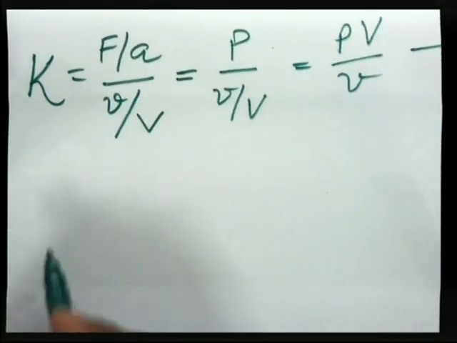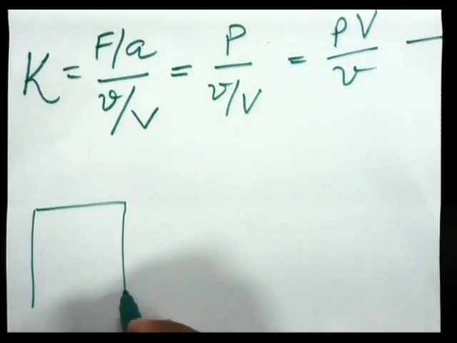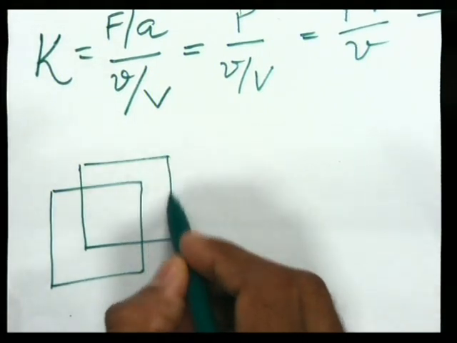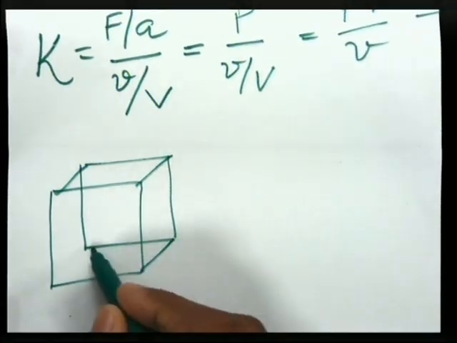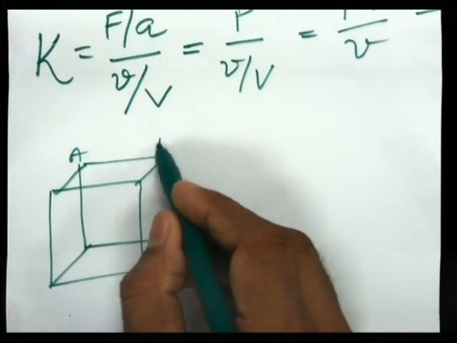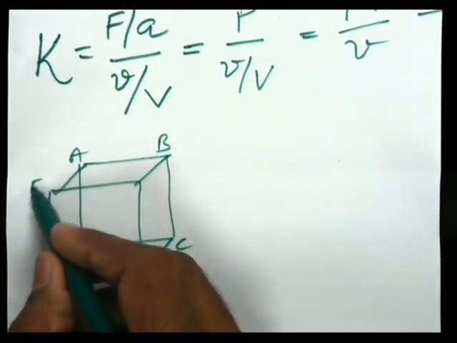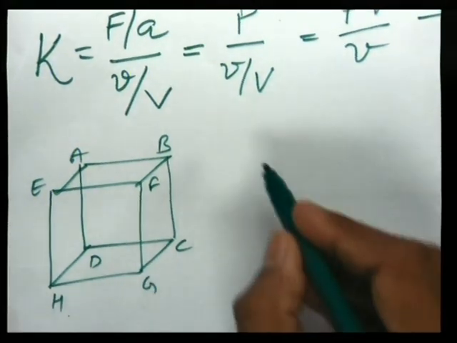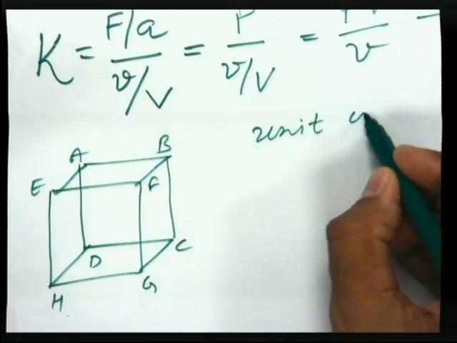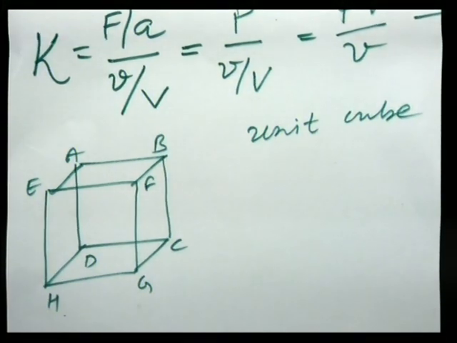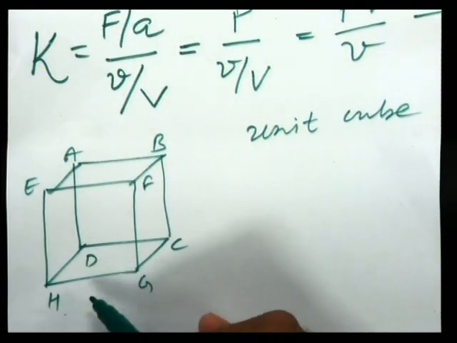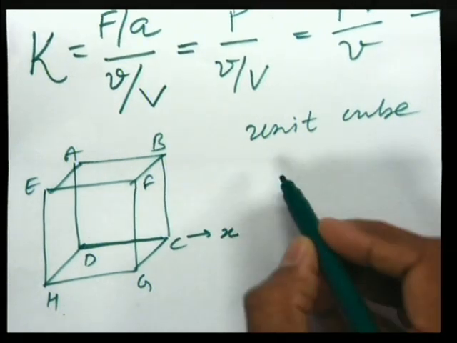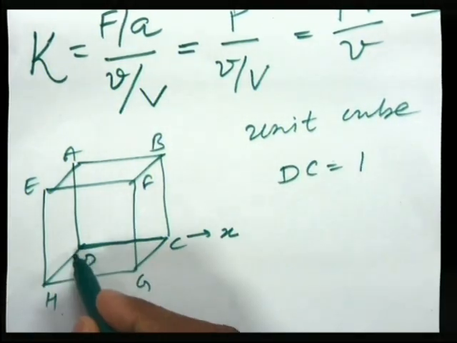Now consider a unit cube, say A, B, C, D, E, F, G, H. This is a unit cube. Unit cube means all the sides of this cube equal to 1. So here say DC is parallel to x axis, so DC equal to 1 unit.